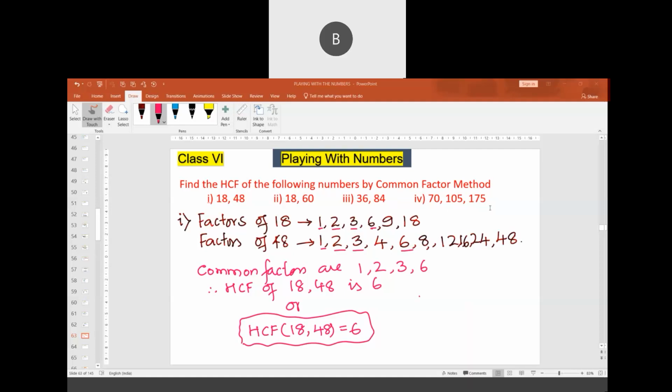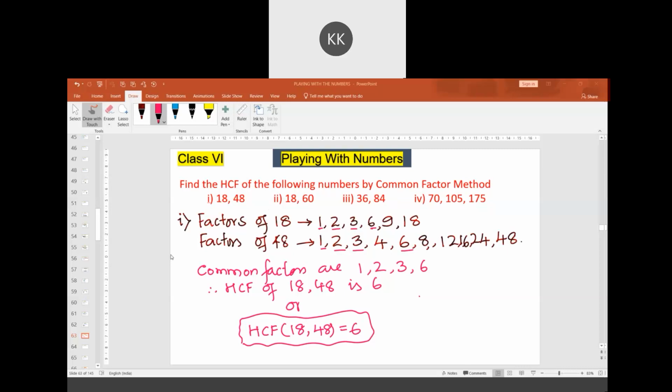The second one highest common factor is 6, sir. Ishant says the answer for the third one is 28. And Aryan Singh is saying the second answer is 6. Will you solve these three?